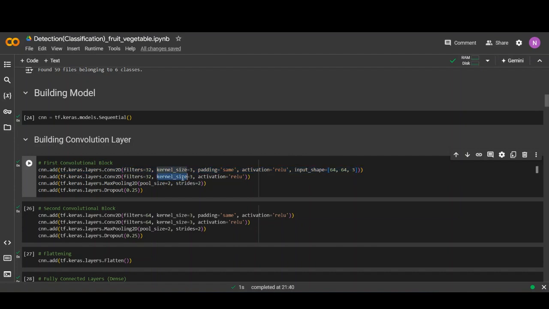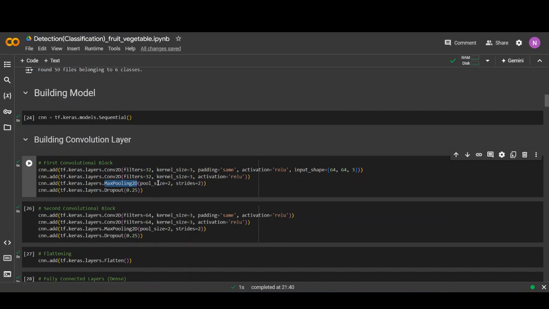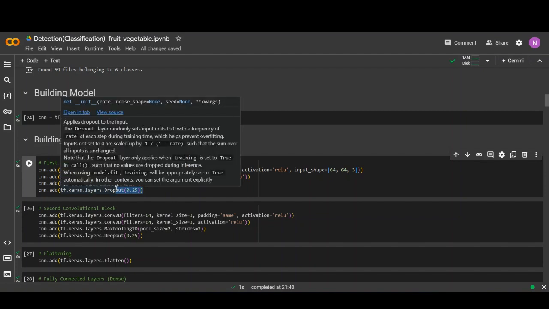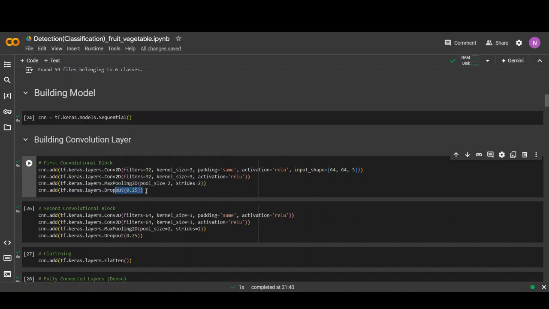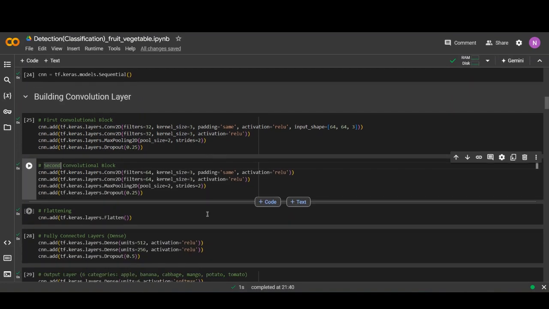We have also added extra layers, and the activation function is relu. For the pooling operation, we have used max pooling with pool size 2, and for controlling the overfitting problem, we have used dropout of 25%. Second convolution block, which is the same as above.